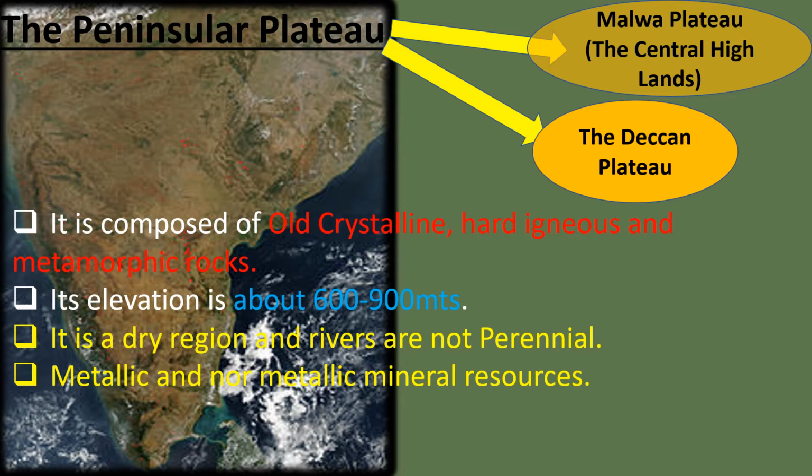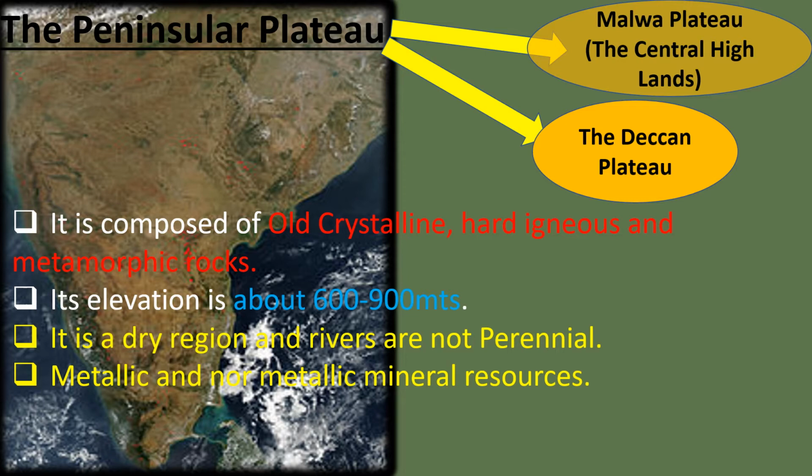It is a dry region, and here the rivers are not perennial. We discussed the word perennial in the last video. The word perennial means rivers which have water throughout the year. Here the rivers are not perennial, it depends upon the season. And here we find metallic and non-metallic mineral resources. This region is rich in mineral resources.